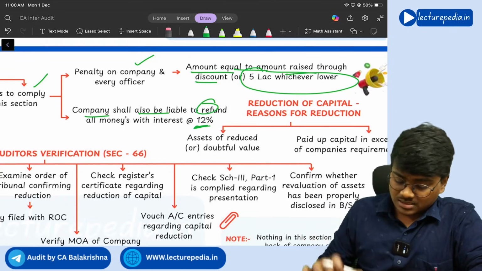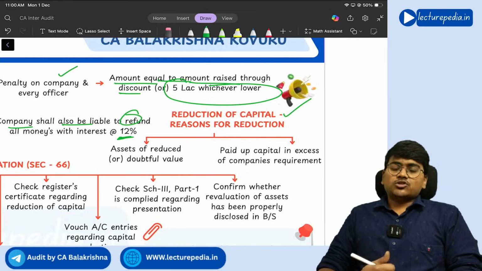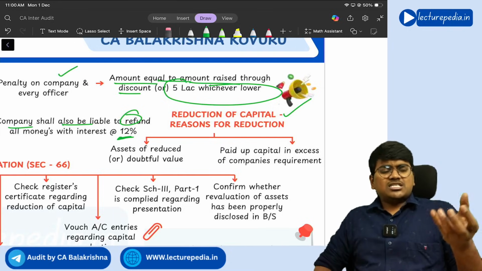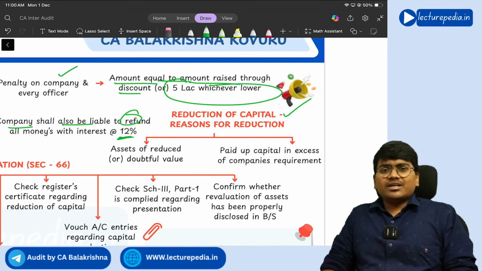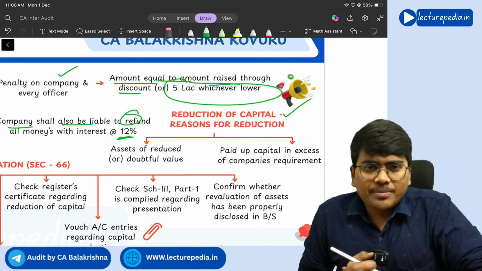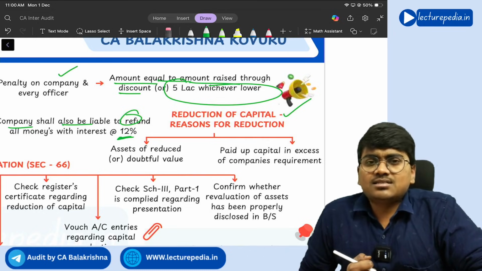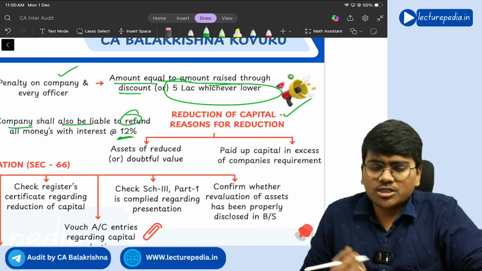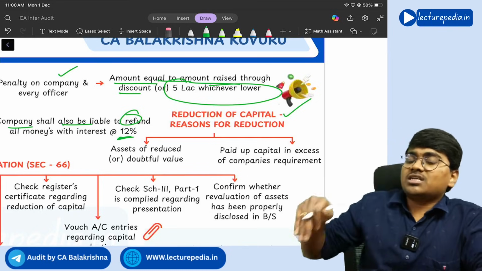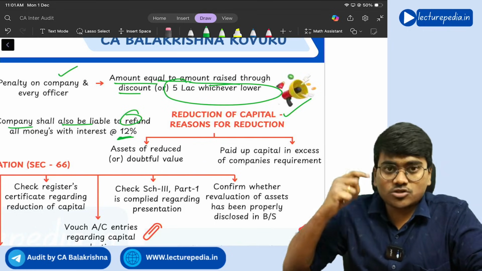Next, going to the concept of reduction of capital. There are two situations in which reduction of capital can arise. So what is meant by reduction of capital? Reduction means the capital amount is reducing. So why can the capital amount reduce? Let's say, for example, the company has assets worth some 100 crores, but the value of these assets has fallen to 50 crores due to some market situation or whatever the reason. The value of assets has fallen to 50 crores, but still in the books of accounts you are showing it as 100 crores, which is not correct. You need to write off.